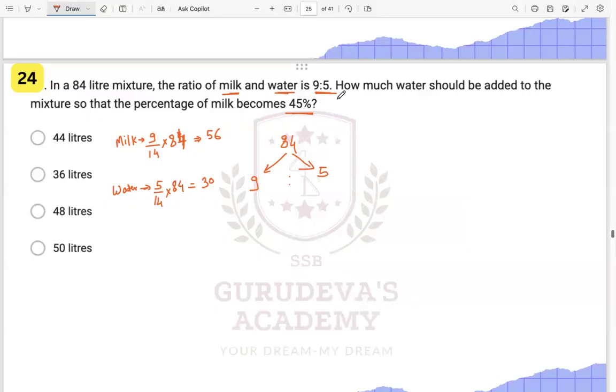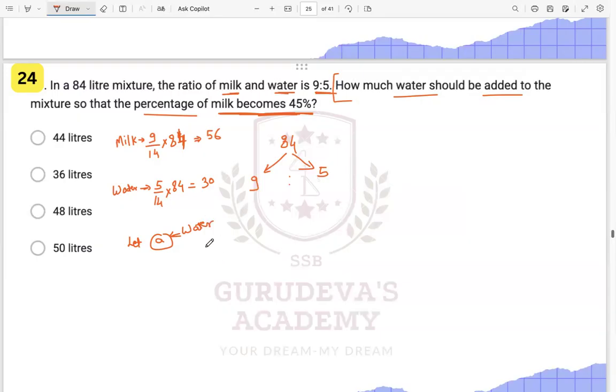Now they are saying you what? Now understand this very carefully. How much water should be added to the mixture so that the percentage of milk becomes 45%? Let us say we add an amount of water. Okay, let a be the amount which we are adding. A is the water we are adding.